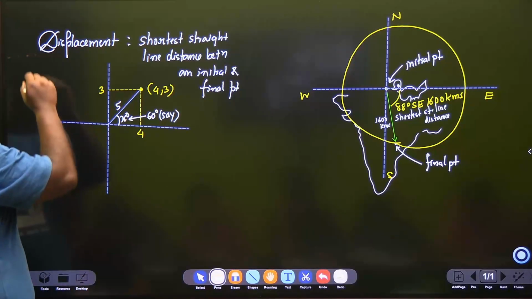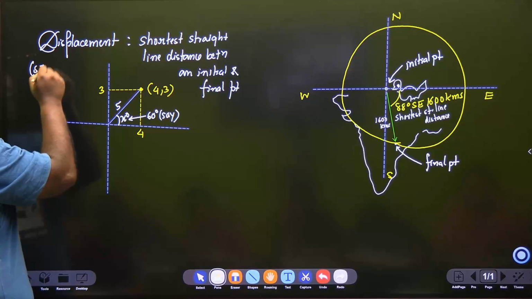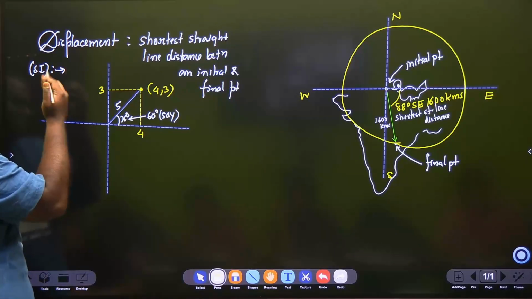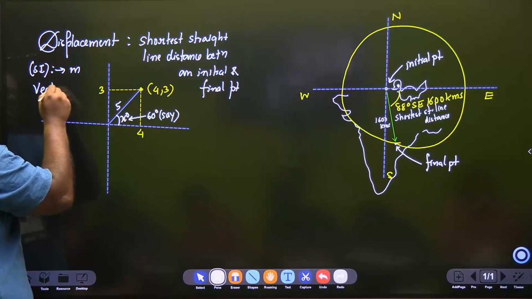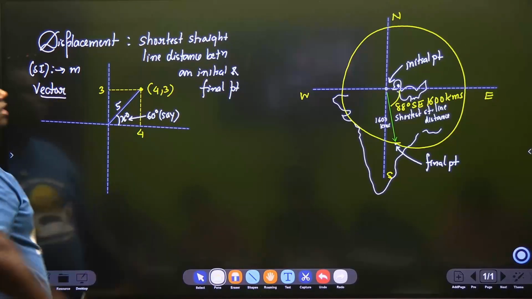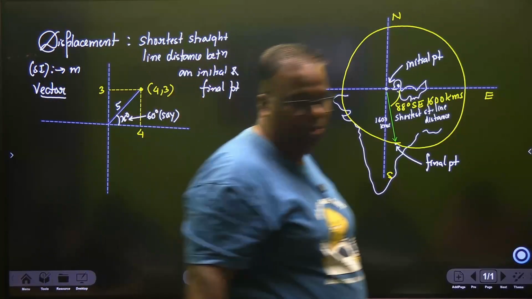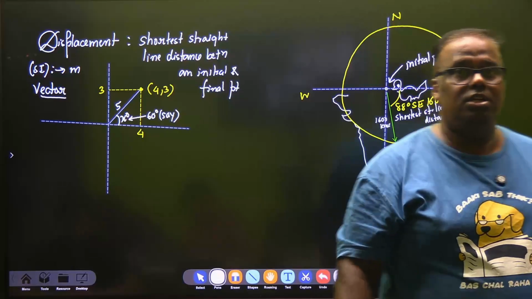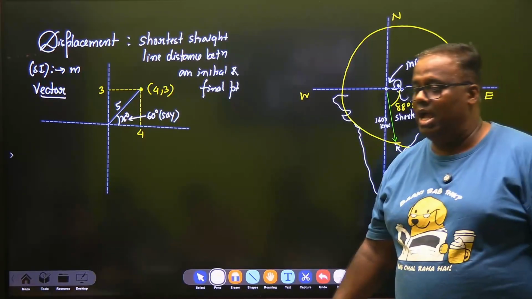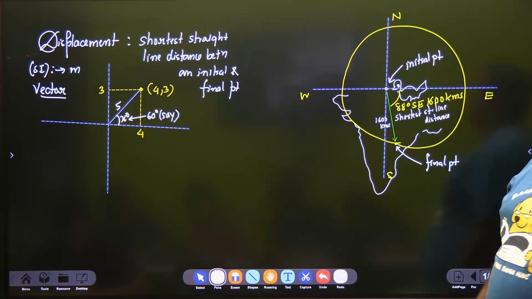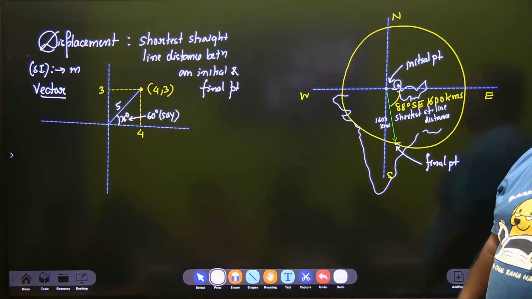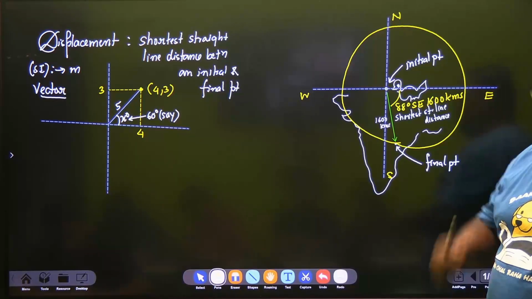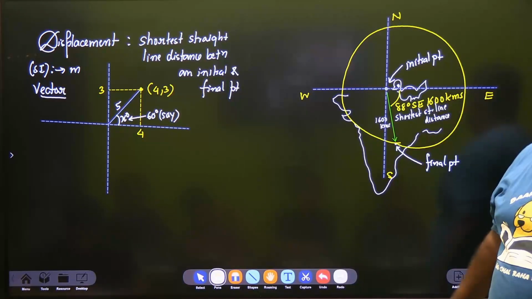As usual, the SI unit of displacement, since it is after all a distance, will be meters, and displacement would be a vector quantity. Have you understood this much? Displacement is a vector quantity and it is the shortest straight line distance between initial and final point, and it will always be a vector because unless and until you define the direction, the definition of displacement does not hold true.